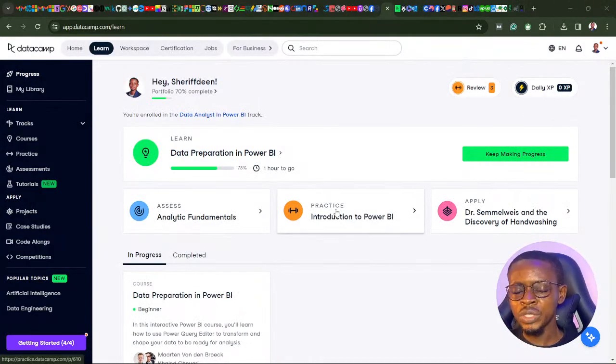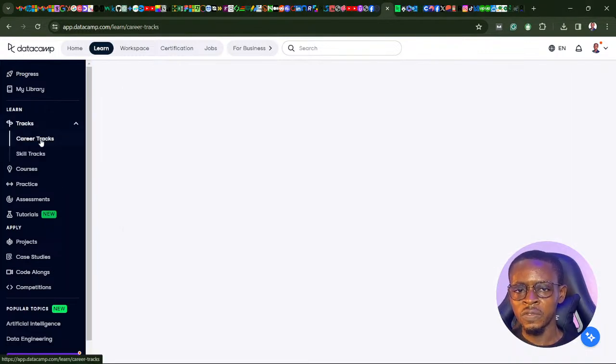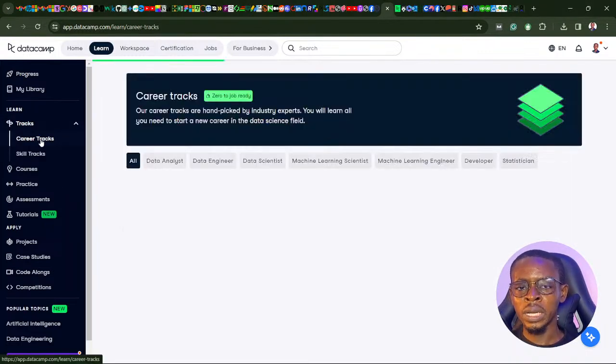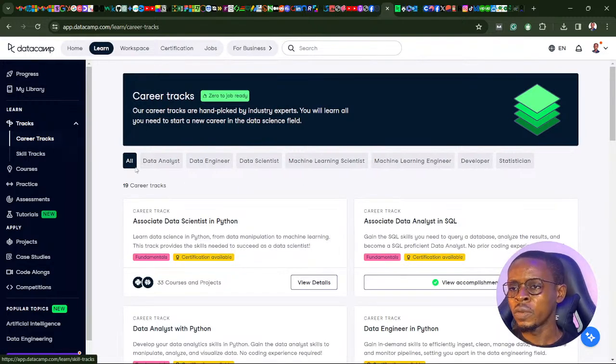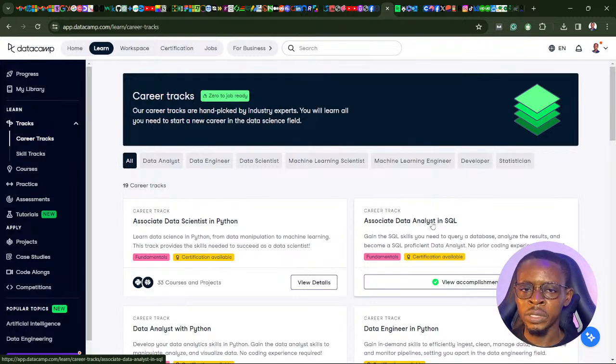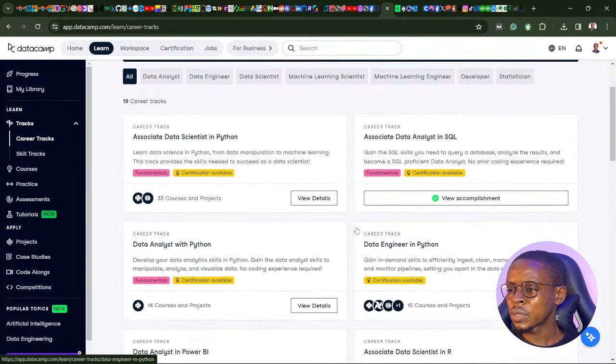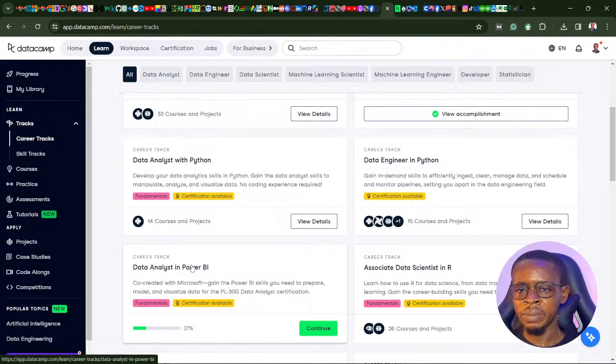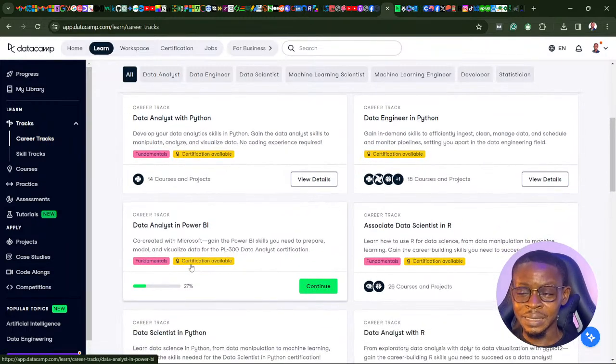So basically, we're using the DataCamp platform to learn and master the Microsoft Power BI tool, and I'm enrolled on the Data Analytics in Power BI career track. Over the last 20 days, we've been doing quite a lot of learning. You can catch all those on the channel. We've also covered associate data analysis in SQL. After Power BI, we are definitely starting the data analyst in Python career track also.